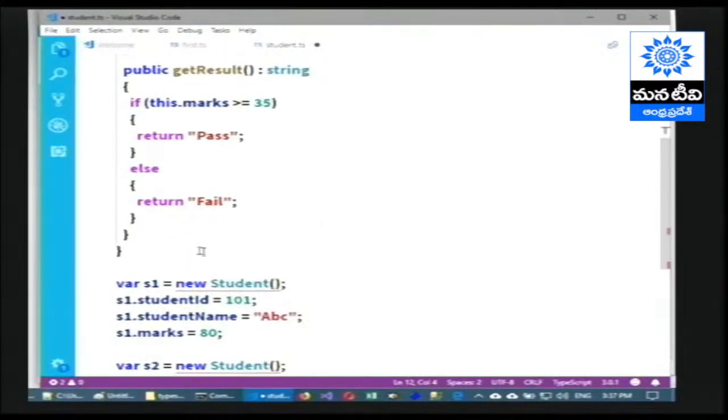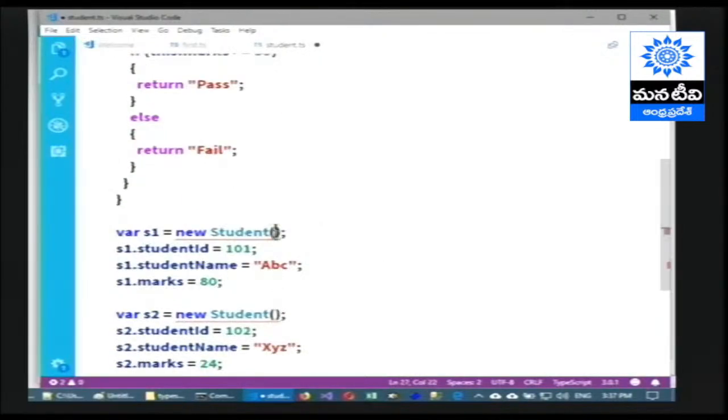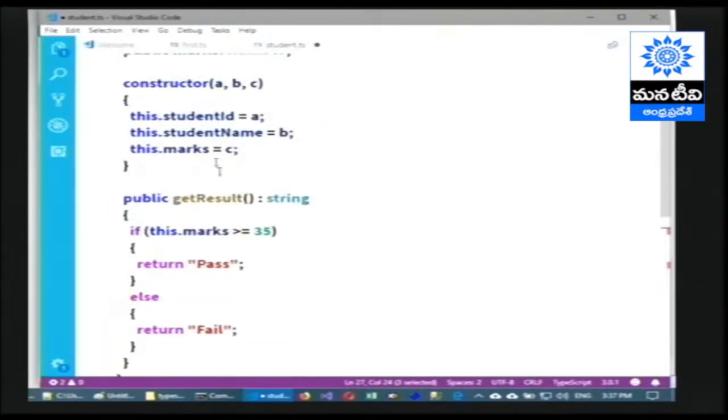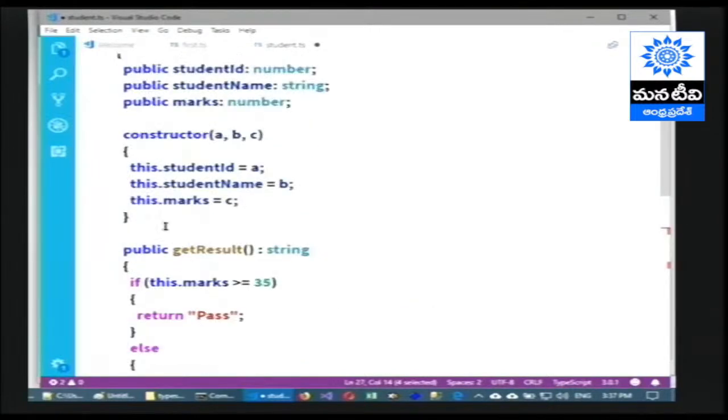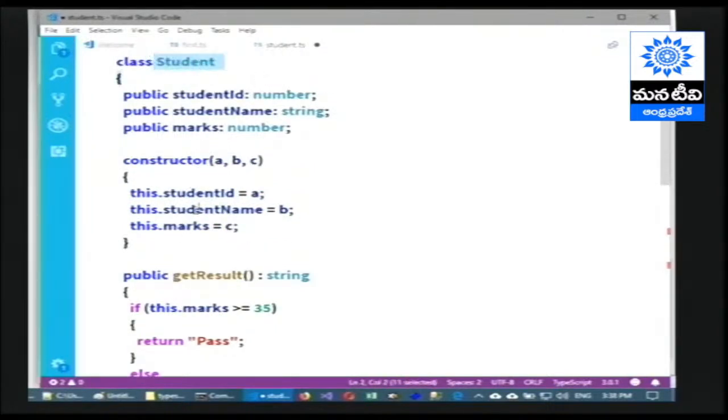While creating the object, you must pass the values in the brackets. The values you pass in these brackets will be received by the respective constructor, because new means creating an object. As soon as we have created the object, the corresponding constructor will automatically execute. For all the objects, the same constructor will execute. It's not one constructor for one object and another constructor for another object. For any object of the same class, the same constructor will execute.